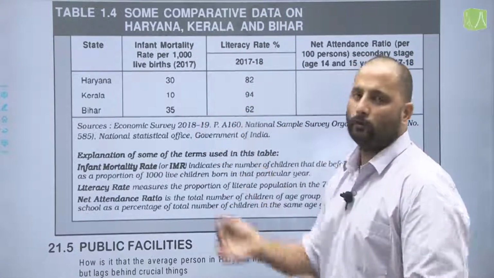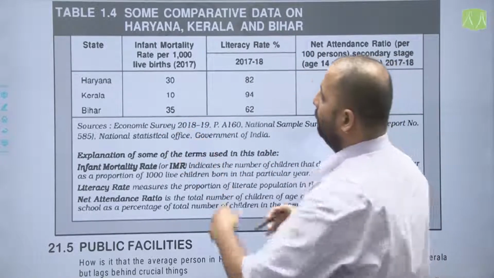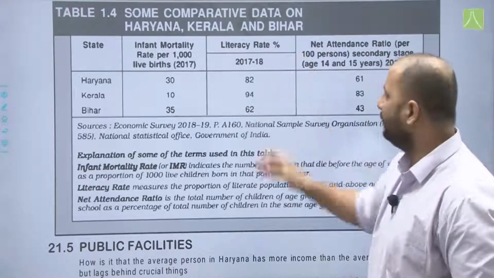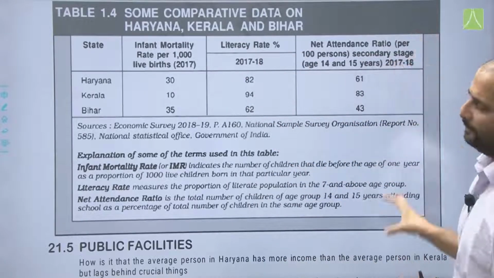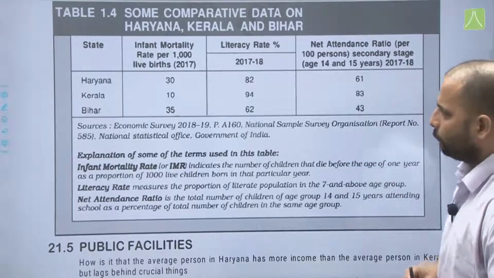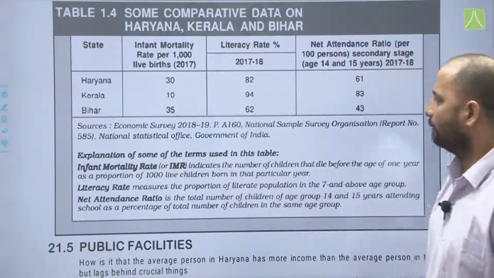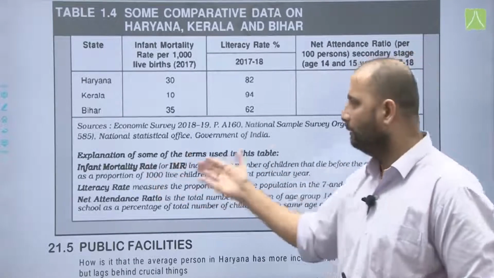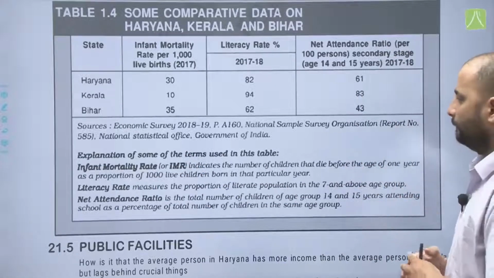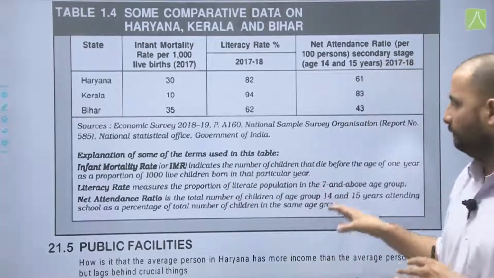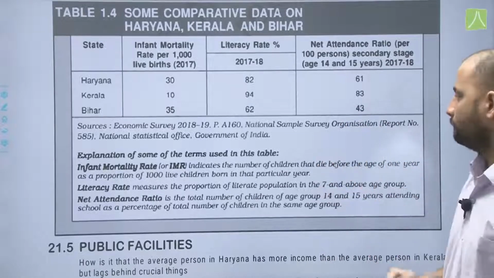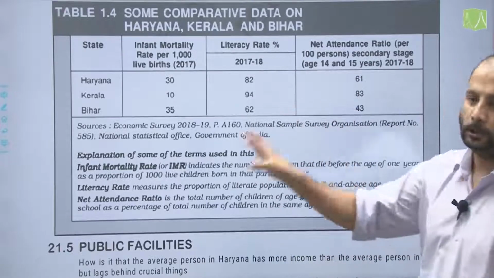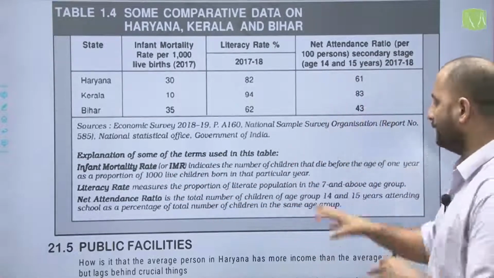Now in this we have also given the state, then infant mortality rate per 1000 live births, literacy rate according to 2017-18 and net attendance ratio. You can also see the definitions which are provided here. Infant mortality rate or IMR indicates the number of children who die before the age of 1 year as a proportion of 1000 live children born in that particular year. Literacy rate measures the proportion of literate population in the 7 and above age group. Net attendance ratio is the total number of children of age group 14 and 15 years attending school as a percentage of total number of children in that same age group.